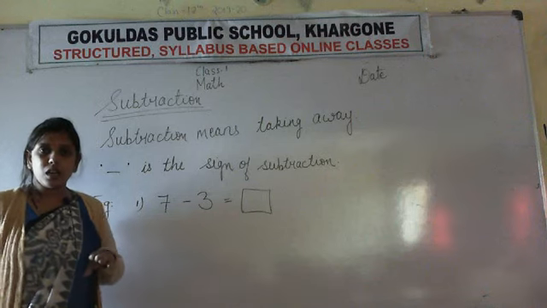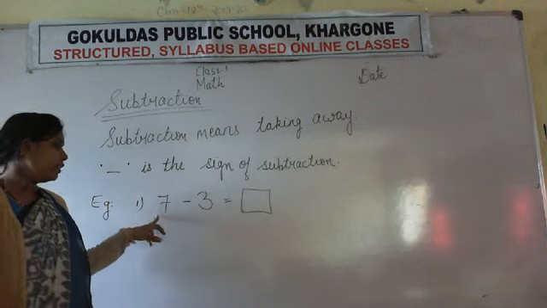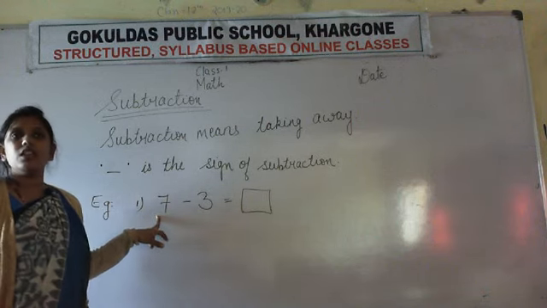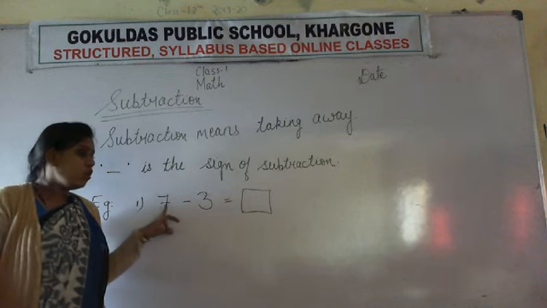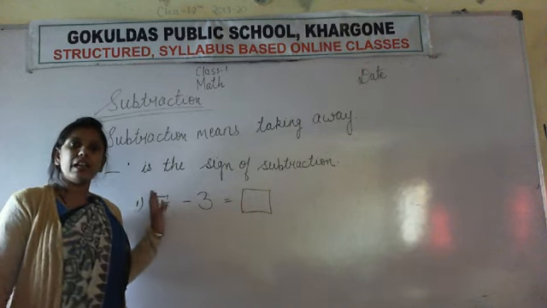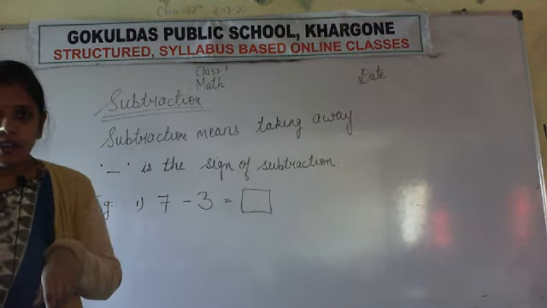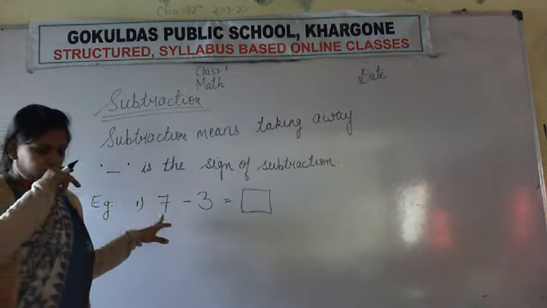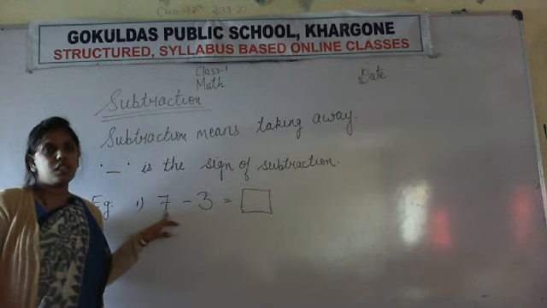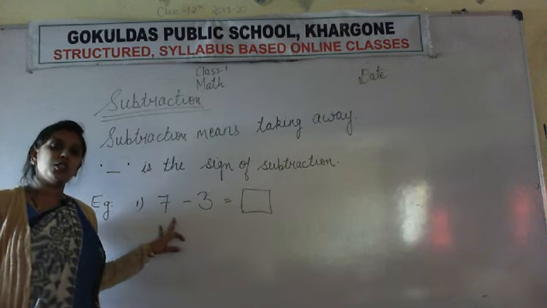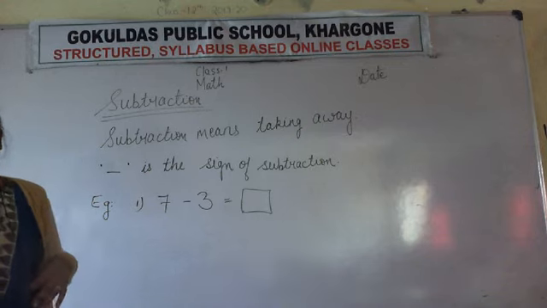The second number should be smaller than the first number. मतलब जो first number है वो हमेशा बड़ा होगा और जो दूसरा वाला number है वो पहले वाले number से छोटा होगा. Then only the subtraction is possible. Otherwise, it is not possible.